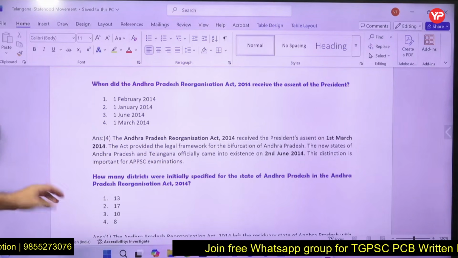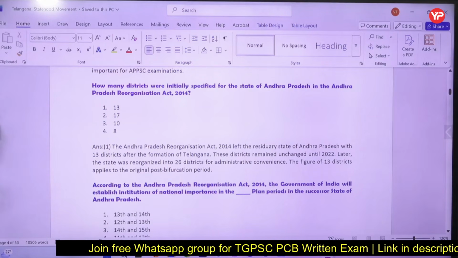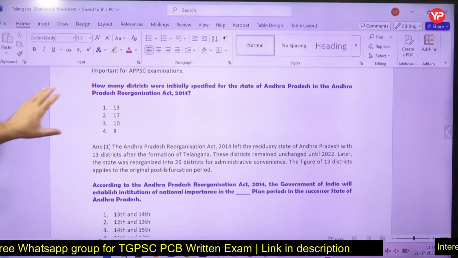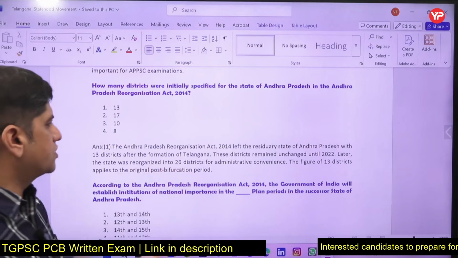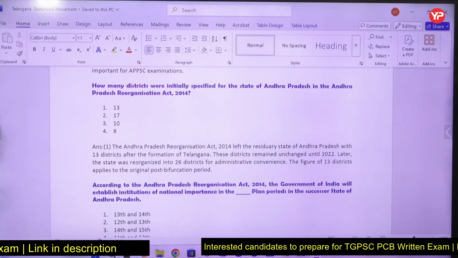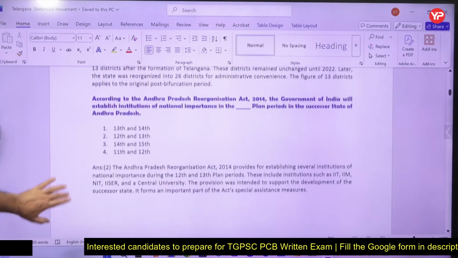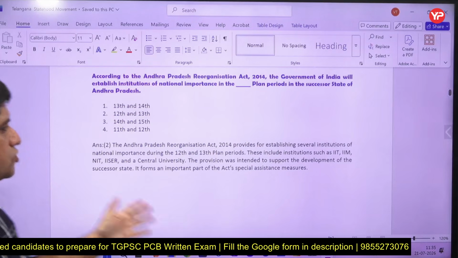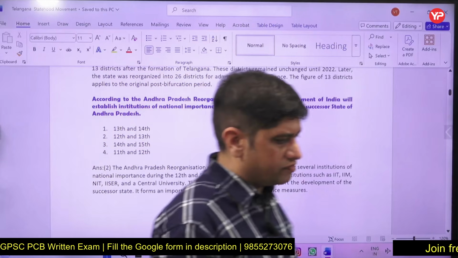So Telangana officially as a state came into existence. So districts were divided. 13 districts which were earlier in Andhra Pradesh were specified for Andhra Pradesh, and some districts were for Telangana. The state was reorganized into 26 districts on administrative convenience. So 13 districts after the formation of Telangana were left with Andhra Pradesh. This Andhra Pradesh Reorganization Act also provided for the creation of Institutes of National Importance like IITs, IIMs and all. That was in the 12th five-year plan and 13th five-year plan.